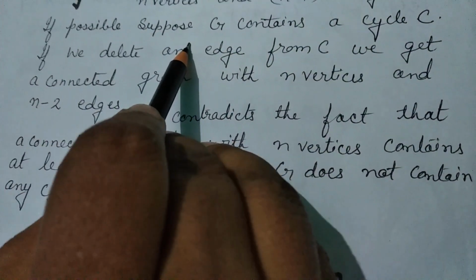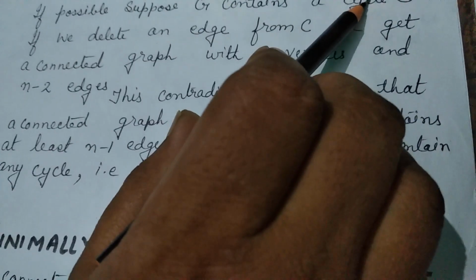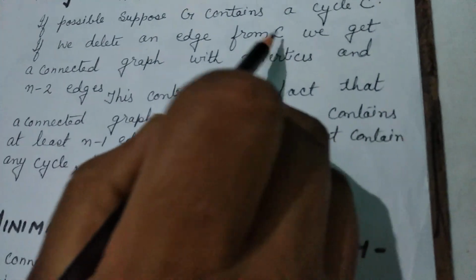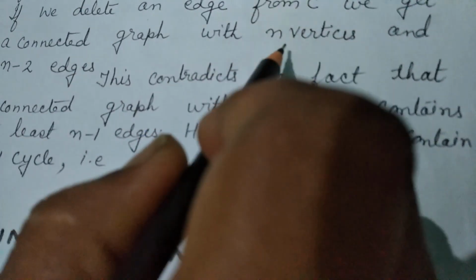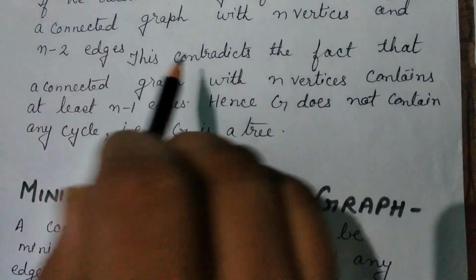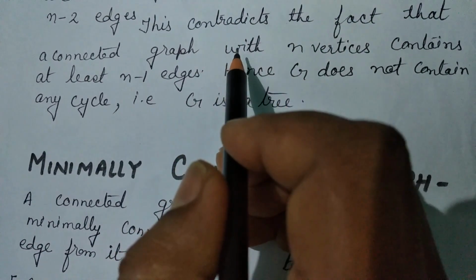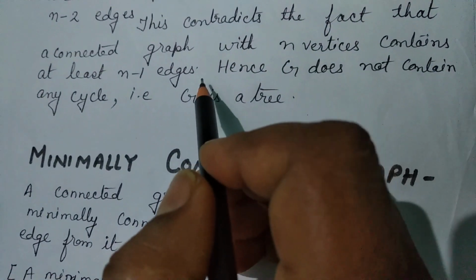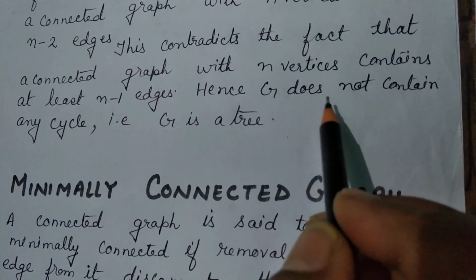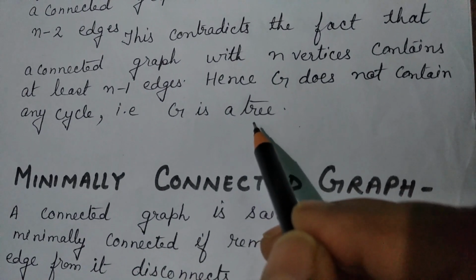If possible, let us suppose that G contains a cycle C. If we delete an edge from C, we get a connected graph with n vertices and n minus 2 edges. But this contradicts the fact that a connected graph with n vertices contains at least n minus 1 edges. Hence, G does not contain any cycle. That is, G is a tree.